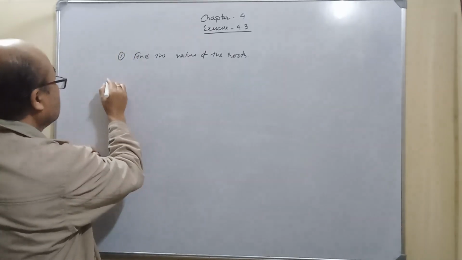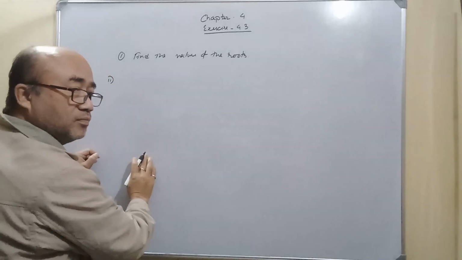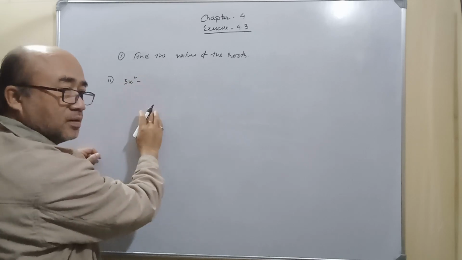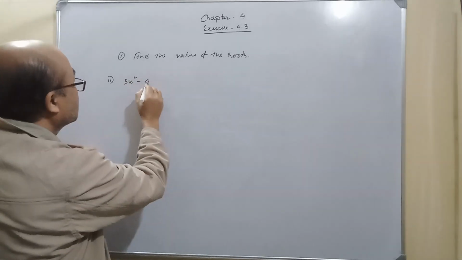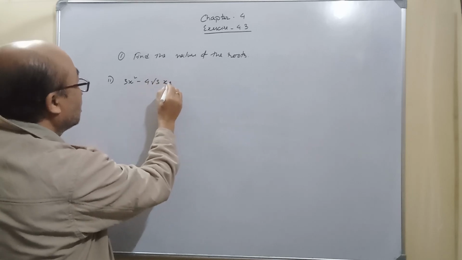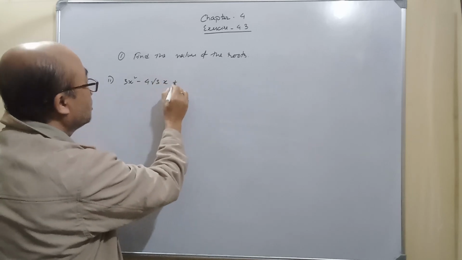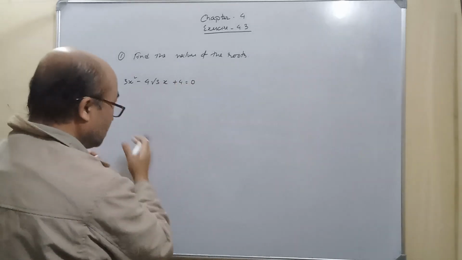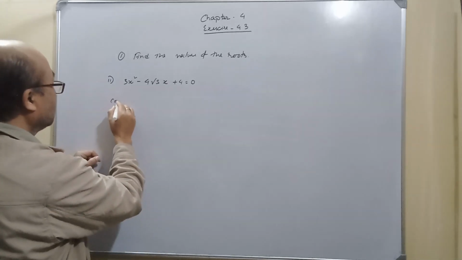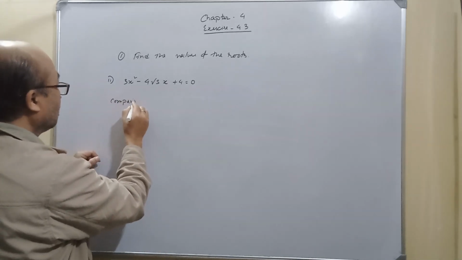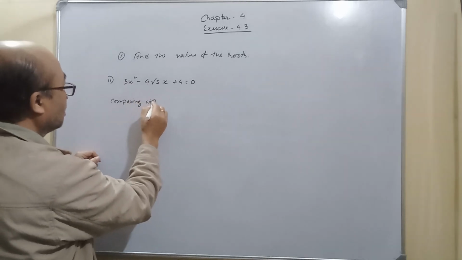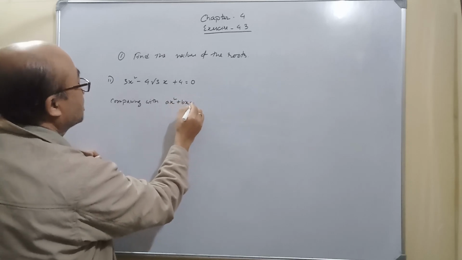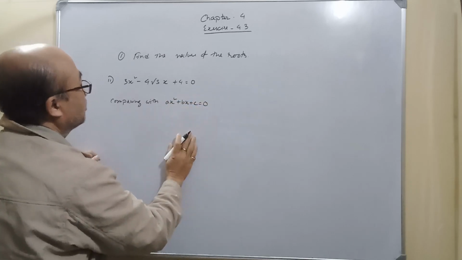Problem number 2. 3x square minus 4 root 3x plus 4 equal to 0. This is a quadratic equation. Again, comparing with ax square plus bx plus c equal to 0.